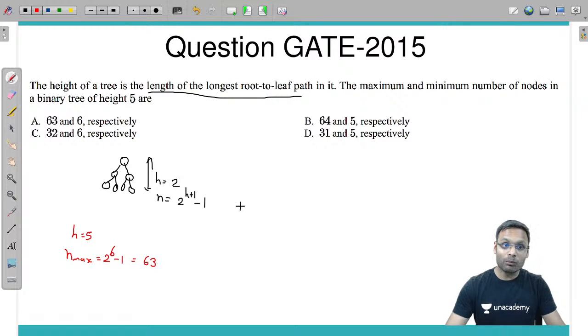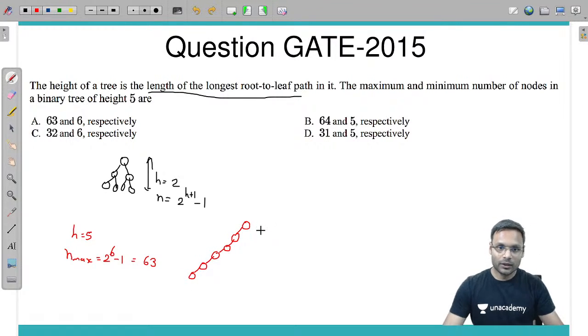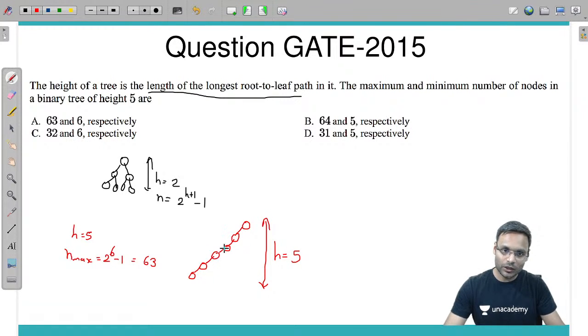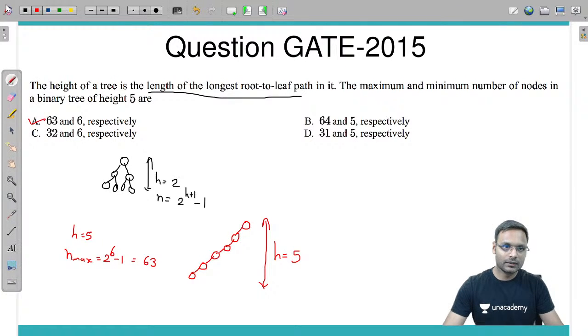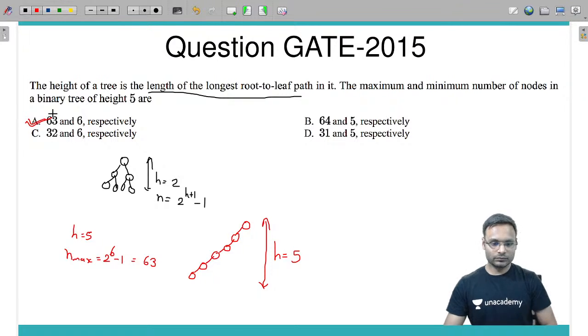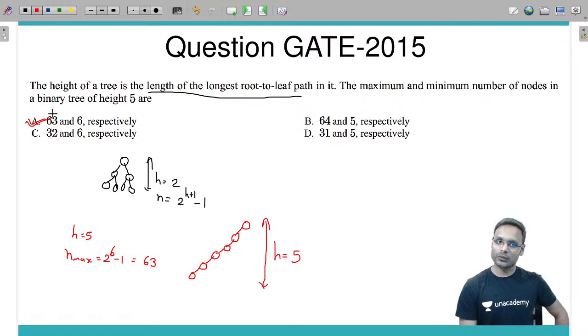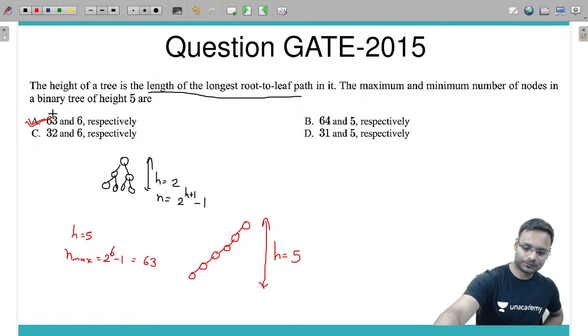And the minimum number of nodes, how many? With height 5, a single node at each level, you will have 0, 1, 2, 3, 4, 5, which is 6 nodes. So the answer is 6 and 63. Answer A is correct. Minimum number of nodes is height plus 1, maximum number of nodes is 2 to the power h plus 1 minus 1. You can form these formulas instantly also, and if you can remember the formulas, that is also fine. Whichever is good for you, you can do that. Very simple question. Let's move ahead.